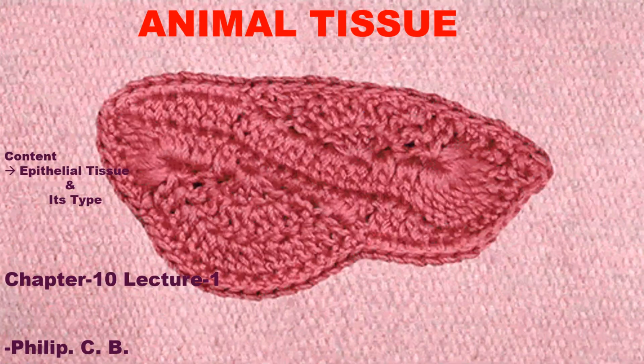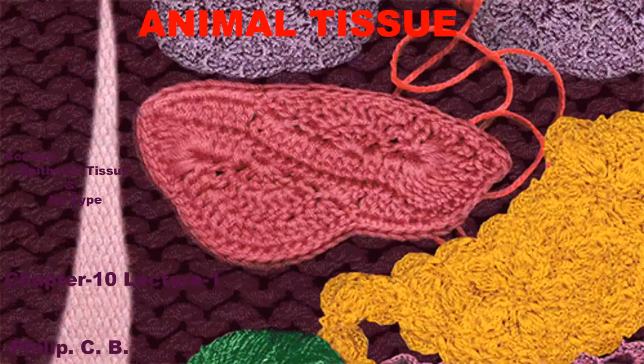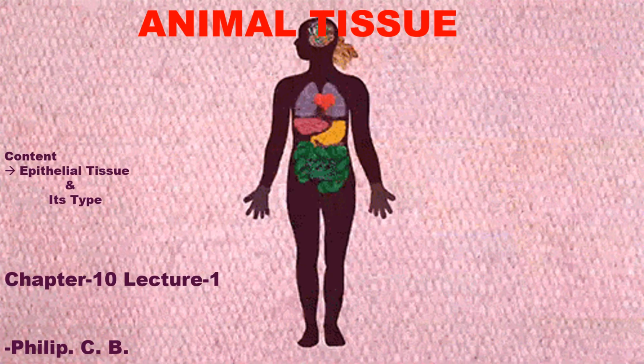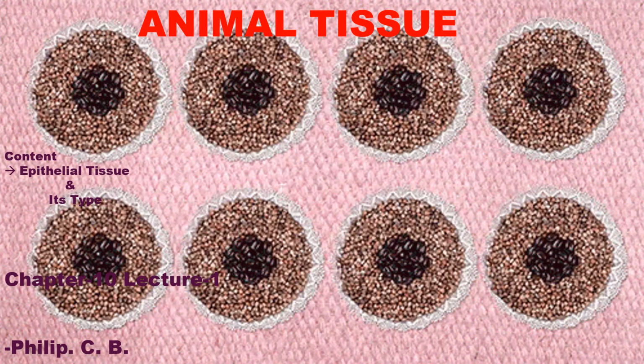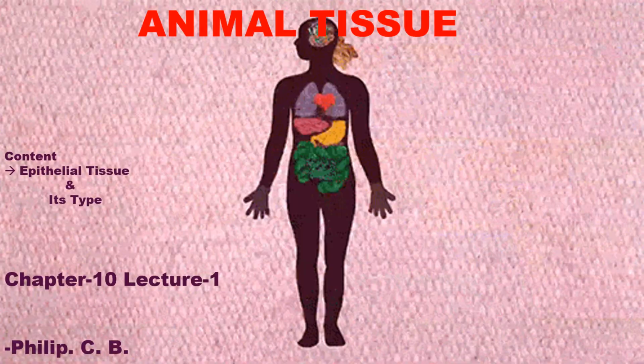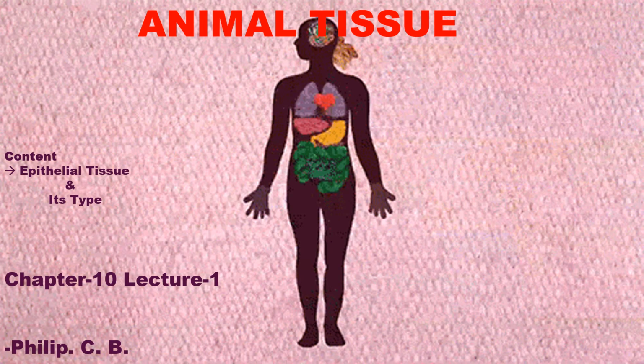Students, today we are going to start with a new chapter, a new topic, that is animal tissue. Now in this chapter we are going to learn about different tissues like epithelial tissue and their types, and also the basic introduction of the topic.